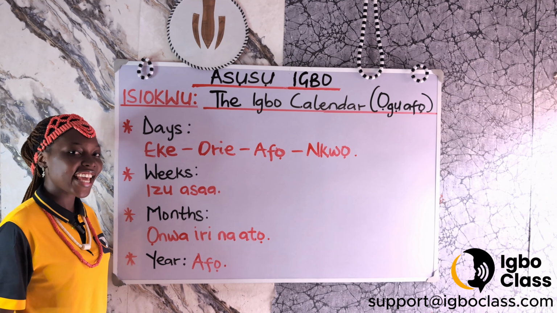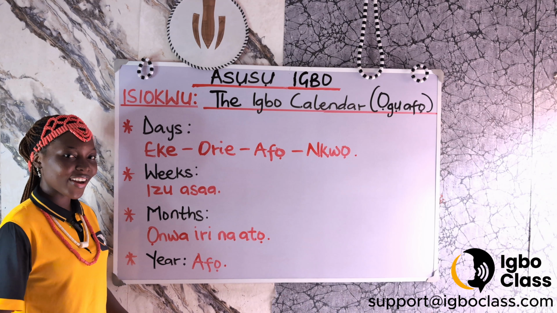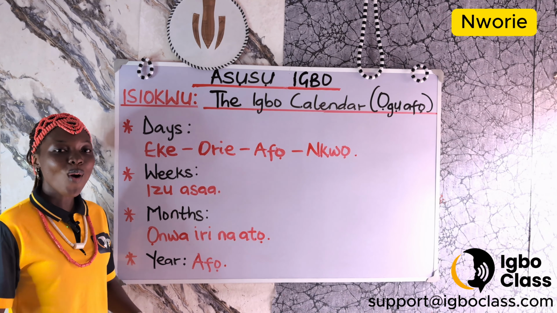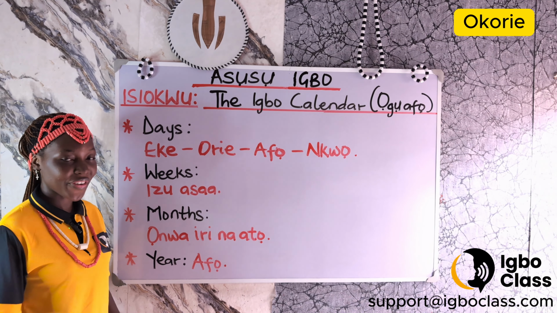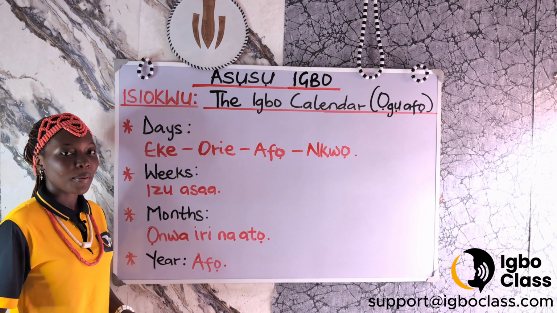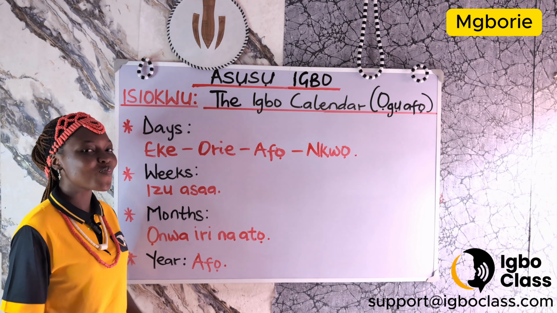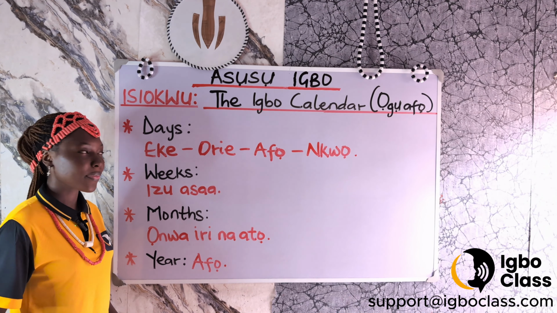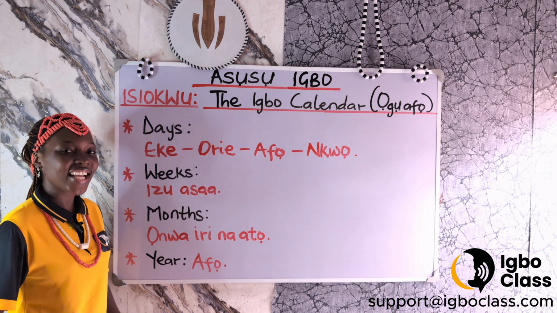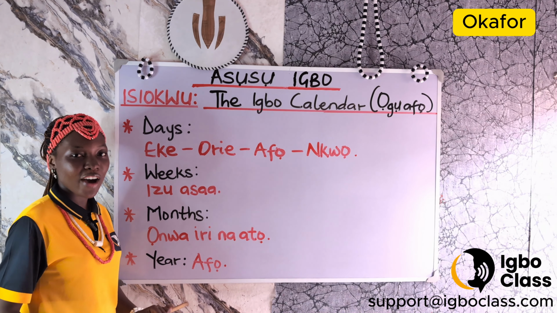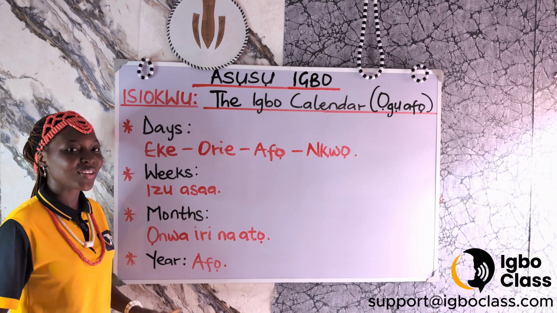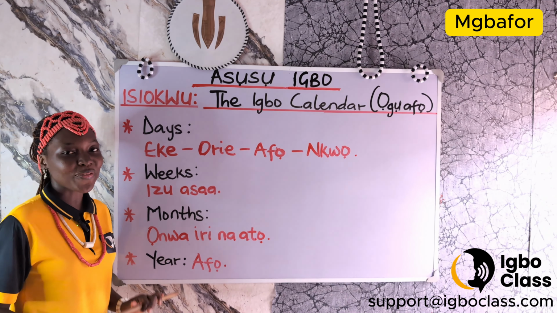Ore, the second day of the week. People born on Ore Day are known as Nwore or Okore. A woman born on Ore Day is known as Mgbori. The third day, Afo. A person born on Afo Day is known as Nwafo or Okafo. A female born on Afo Day is known as Mgbafo.